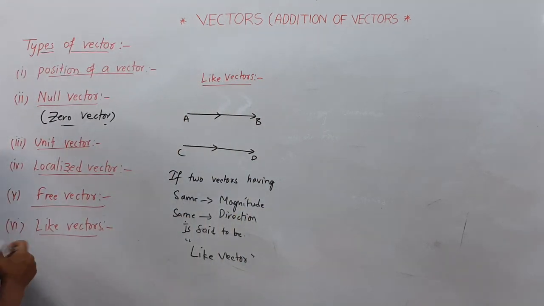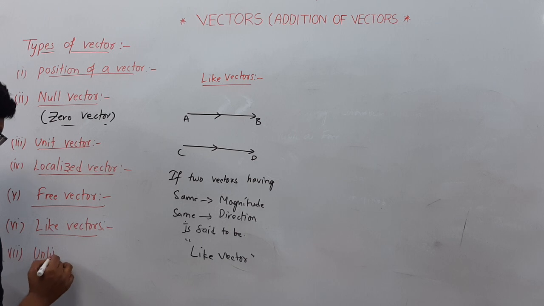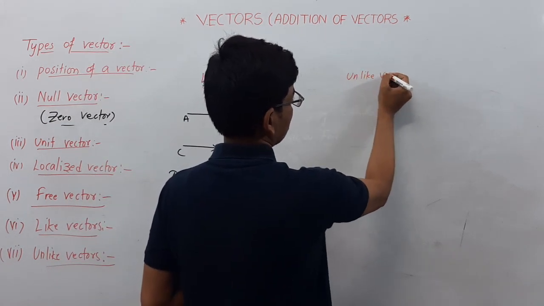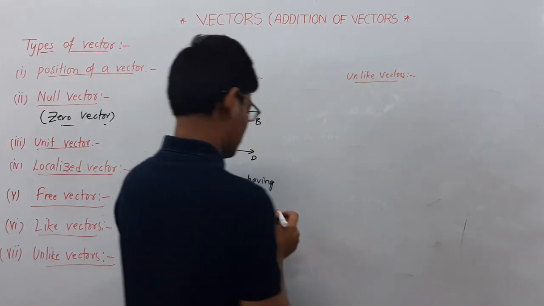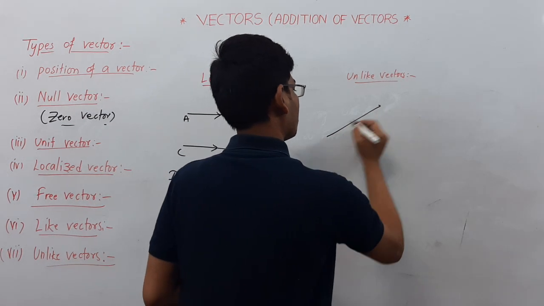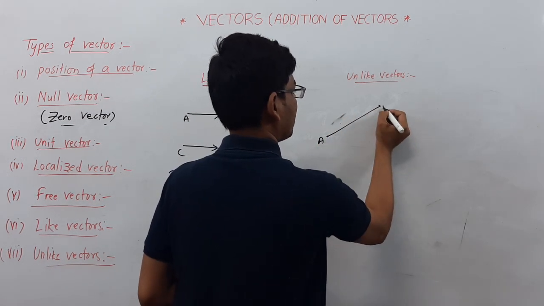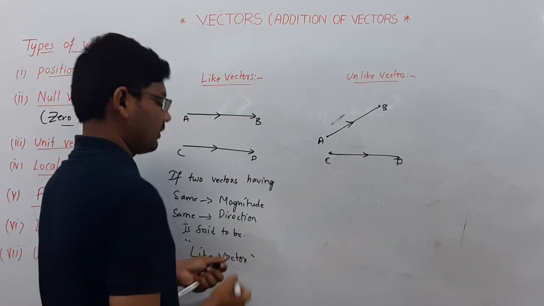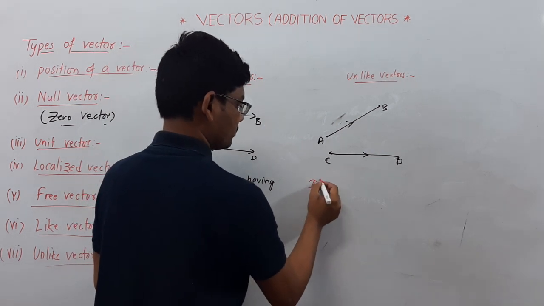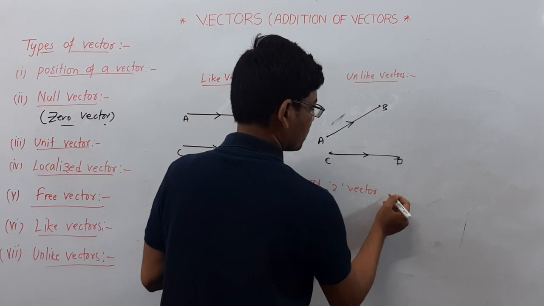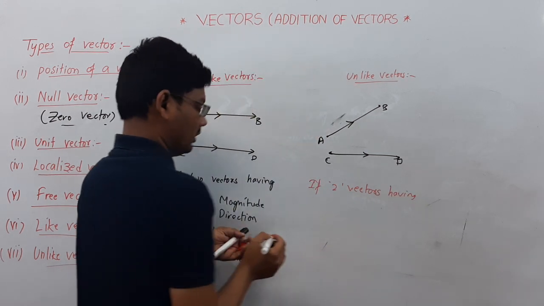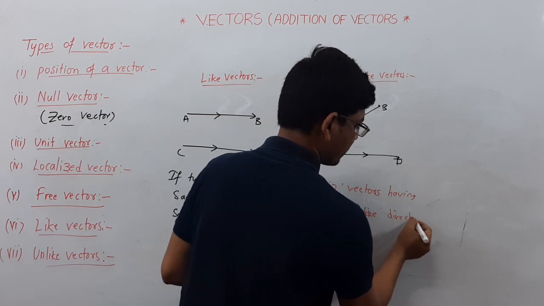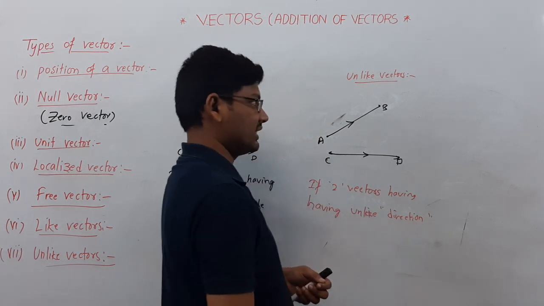The next type is unlike vectors. If AB is a vector in the direction of this one and CD is a vector in the direction of this one, if two vectors are having unlike directions, then they are unlike vectors.